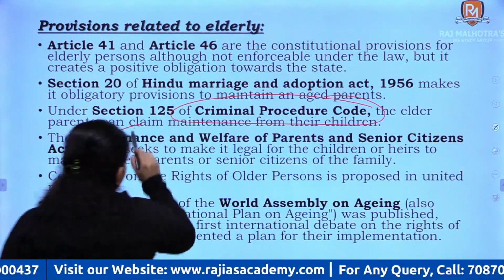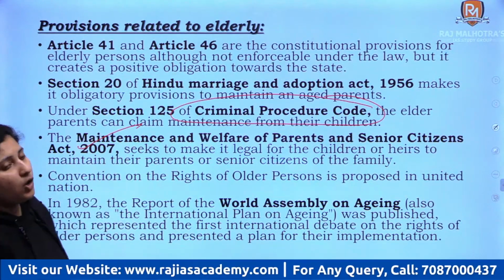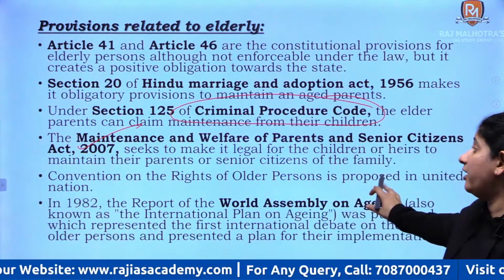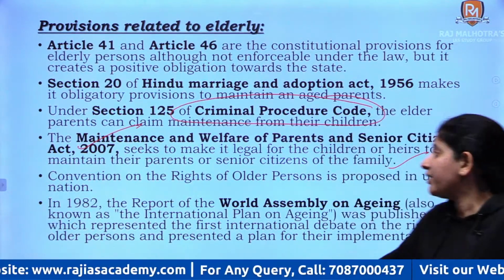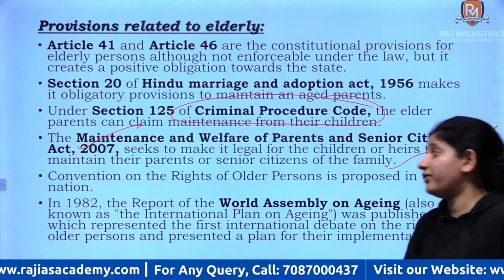There was the Maintenance and Welfare of Parents and Senior Citizens Act in 2007, which makes it legal for children to take care of their elderly parents, and whatever heirs of the family are there, they are responsible for elderly people of the house.